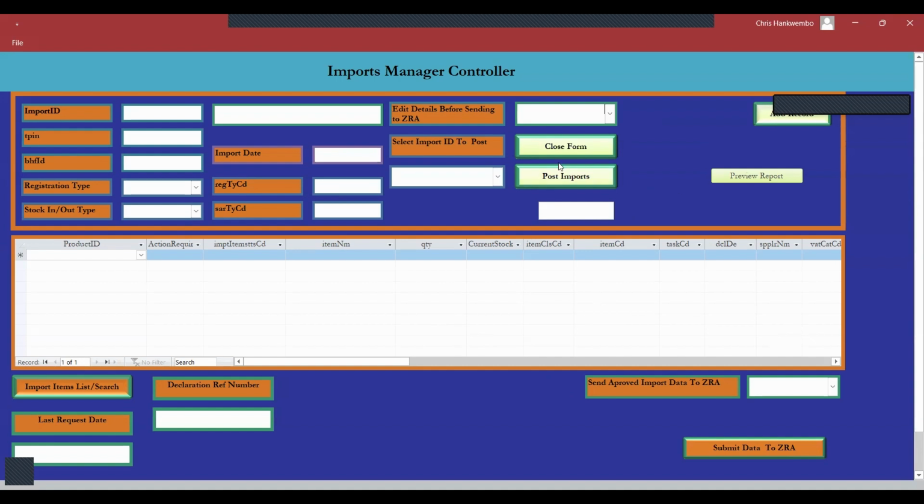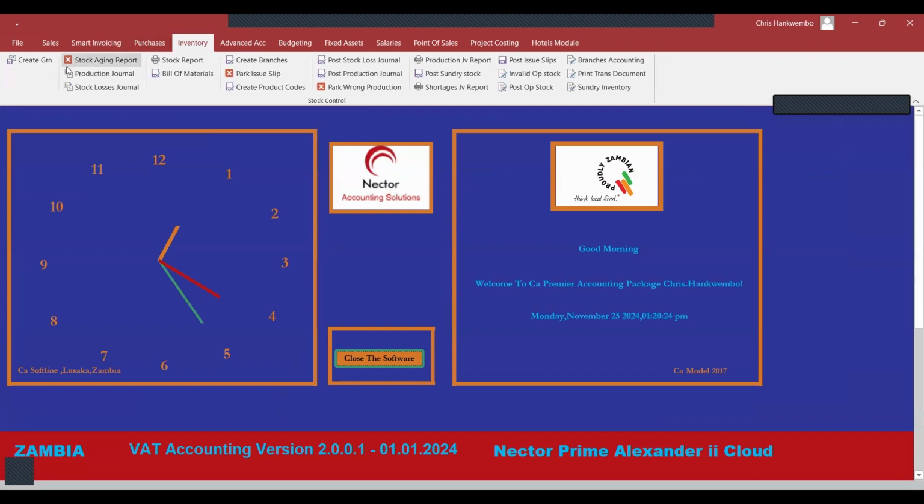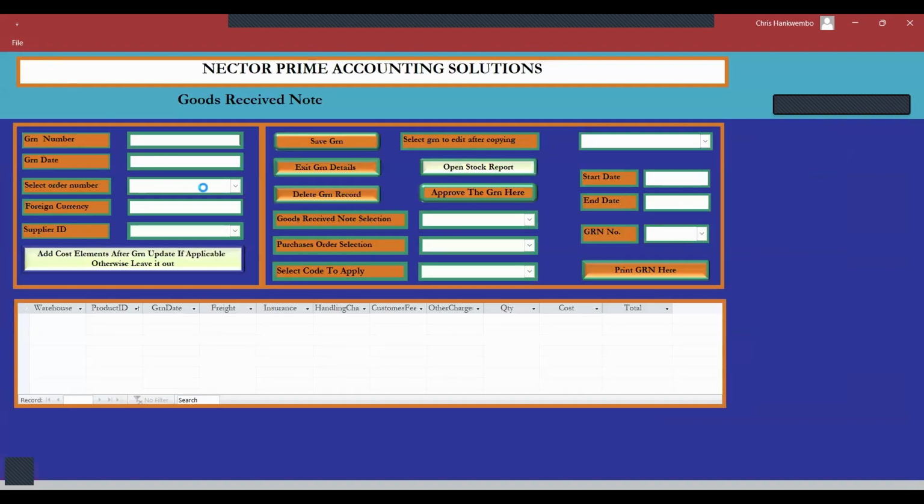Once we are done here, the only thing which we need to do is to receive the goods here under the GRN. So now, the GRN date, let's say is today's date. We put today's date here. Then what is the order number? We select the order number, which was order number 3. If you checked it there, it was order number 3.